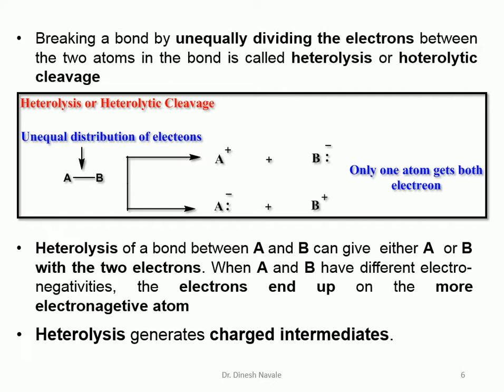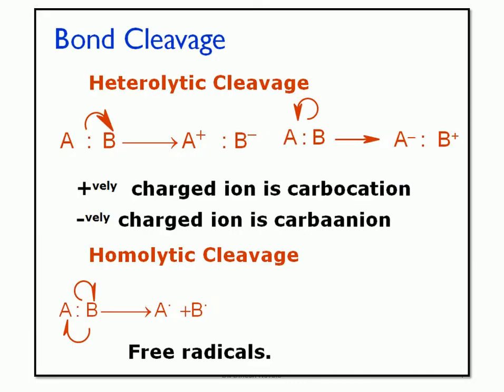So we have seen two ways are there for breaking of the bond. First will be the homolytic cleavage, which is also called the homolysis, which is responsible for the generation of the free radical intermediate. Whereas in case of the heterolytic cleavage or heterolysis, it will generate the charged intermediates. It may be the carbocation or the carbanion.